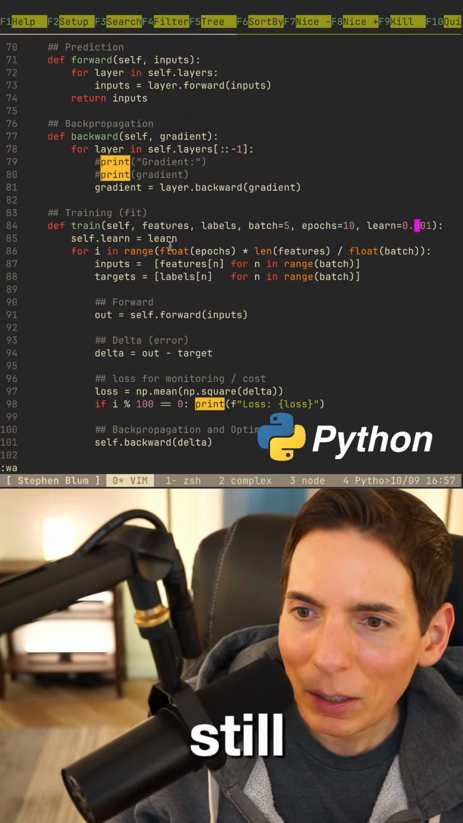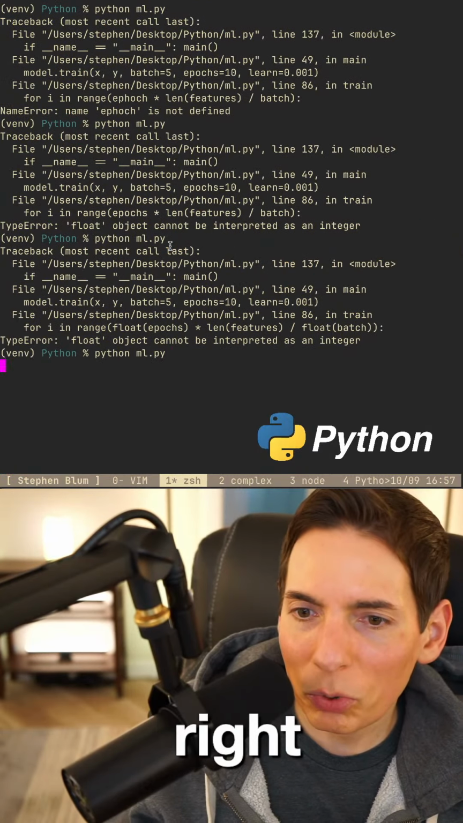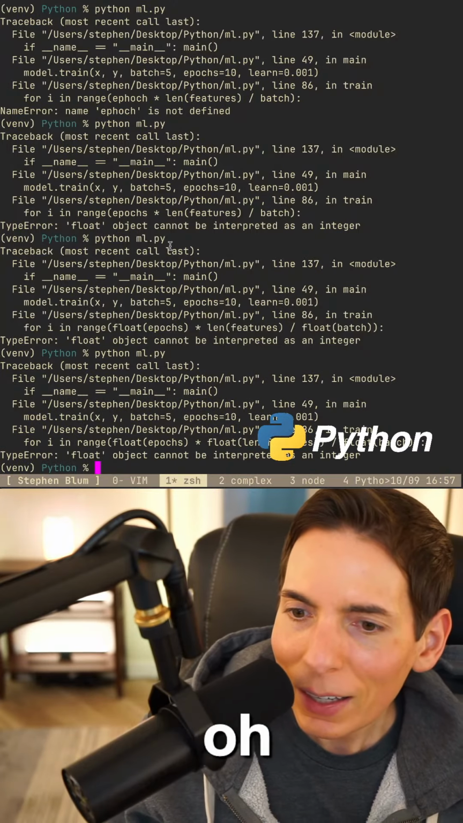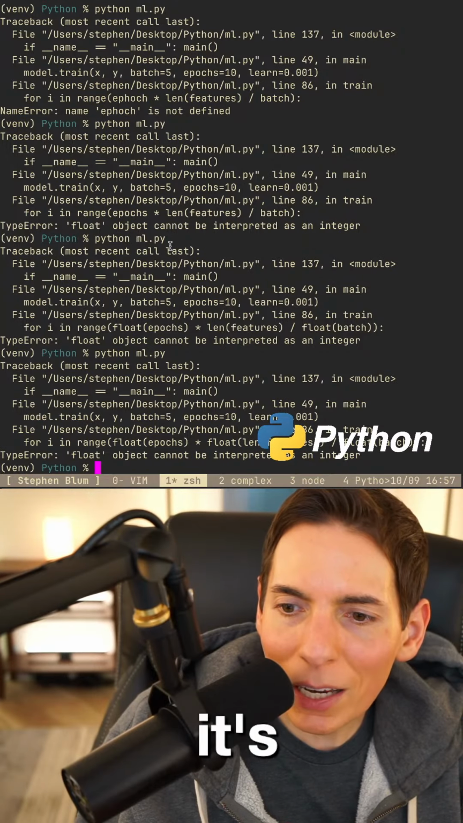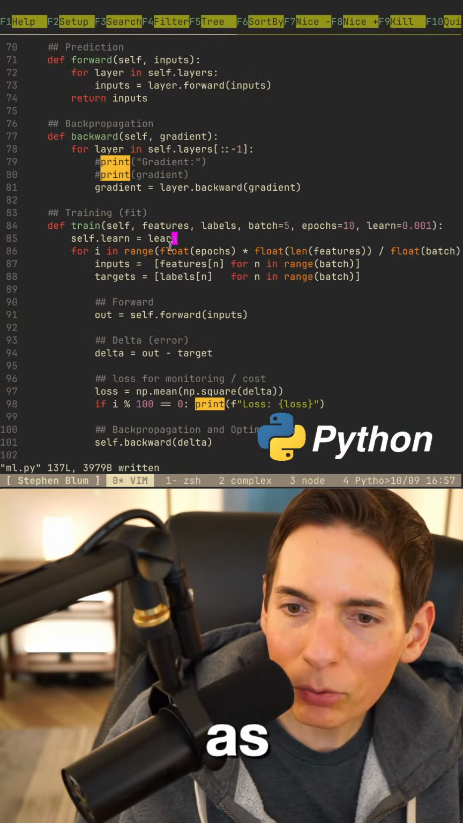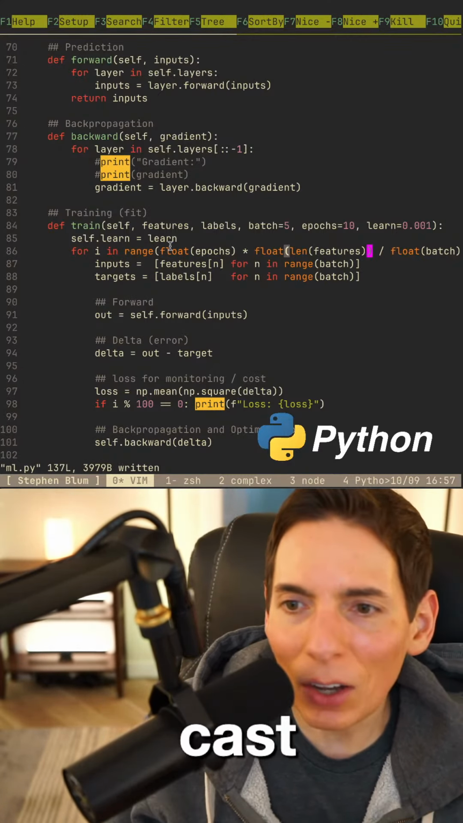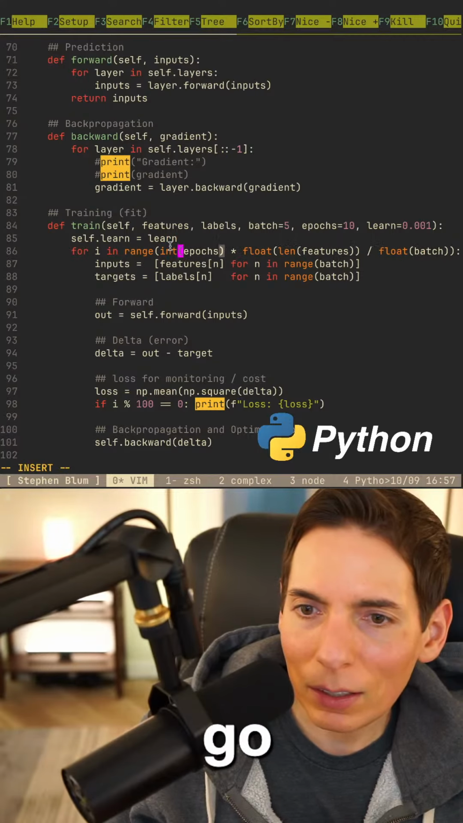Nope, still not happy. I made it a float. All right, maybe we'll make this one a float. Let's see if that works. We're just going to see if we can make it work, and then we'll make it better. Oh, it's still not happy. You guys, what's wrong? Object cannot be interpreted as an integer. Type float. We've got some sort of weird error. Cast everything to an int. Okay, let's do it. Here we go.